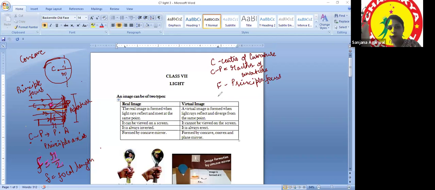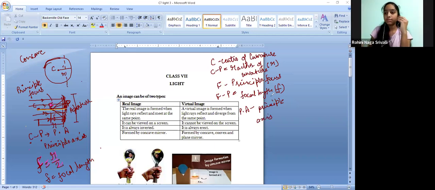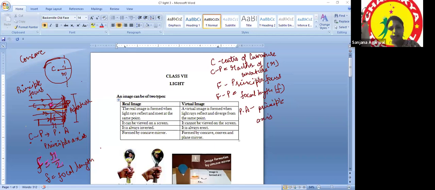The distance from C to P is denoted by small r, radius, and F to P is the focal length, which is denoted by small f. What else? Aperture is already here. This PA, you can write principal axis. You have already written the definition. I hope all of you have written principal axis. Okay, that's it. Not more than this, I'll tell you.